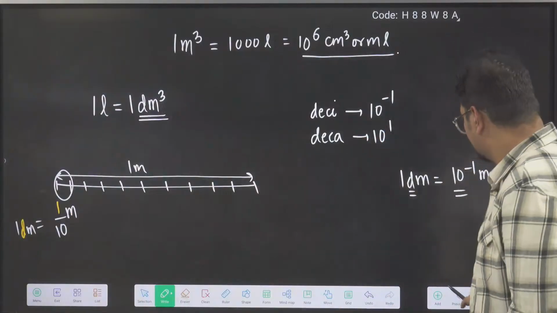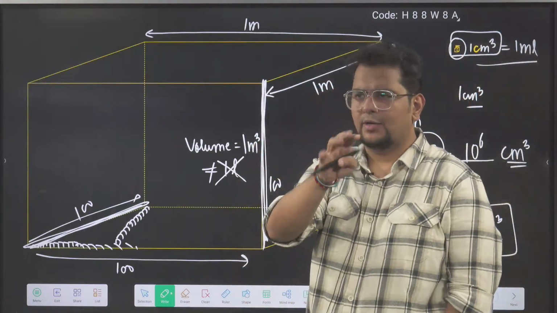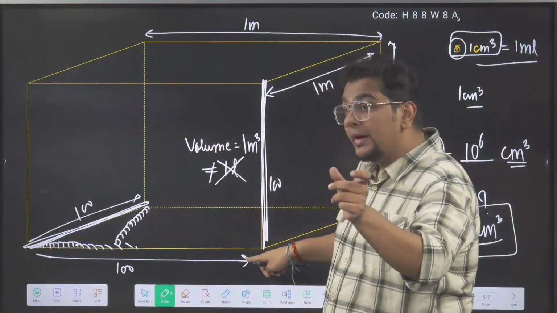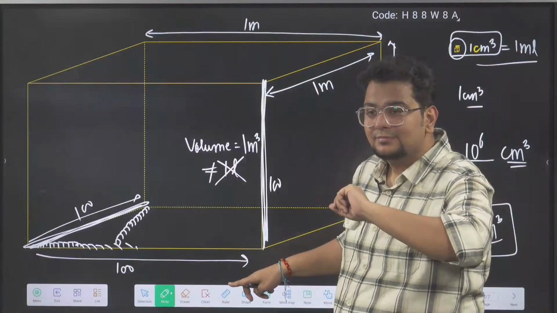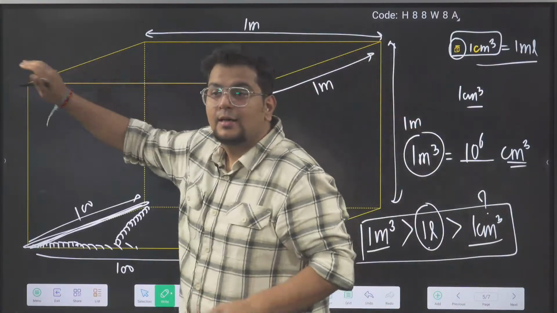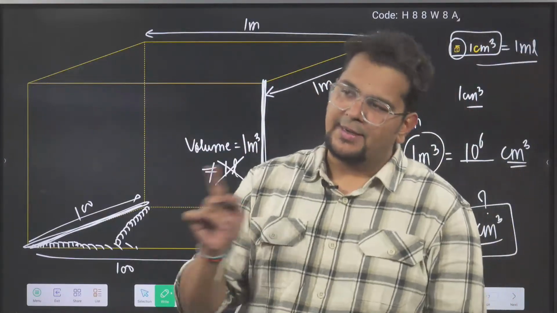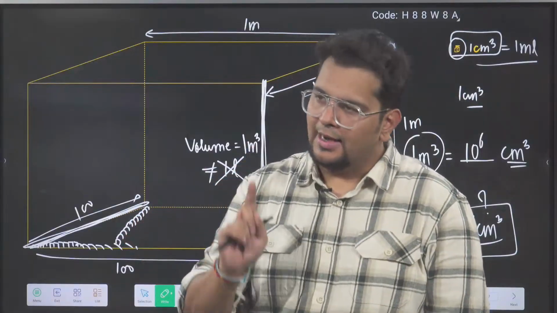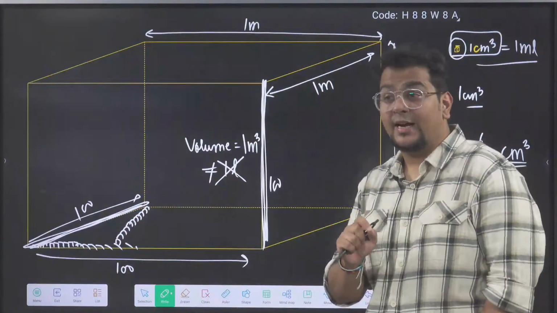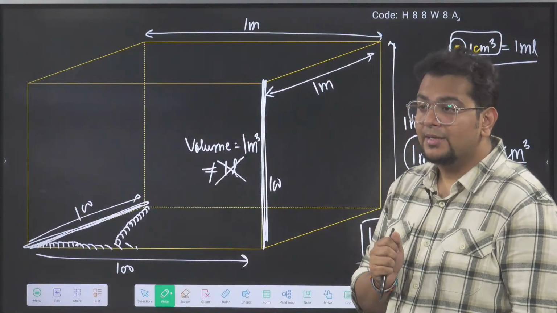So understand now. First you have the imagination, then I will tell you one other method. I said one low IQ method also I will tell you. In 1 meter, how many decimeters will be there? In 1 meter there are 100 centimeters, you all have mugged up. Now tell me, in 1 meter, how many decimeters? Chinna meter. Deci is chinna, deca is pedda. How many chinna meters will be there in 1 decimeter?